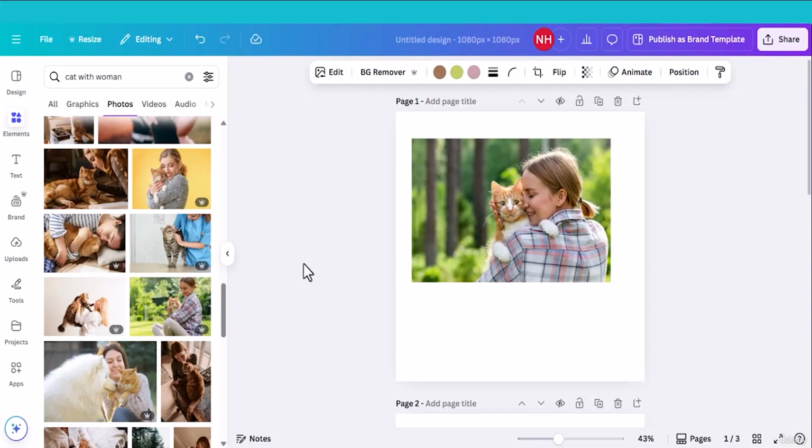Now let's talk about Canva's most popular and most widely used feature, that is background remover. As you can see, this is a pro feature. The crown means pro feature. You have to purchase Canva membership to use this feature.